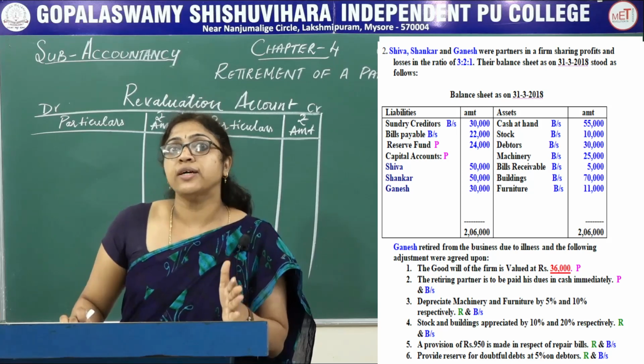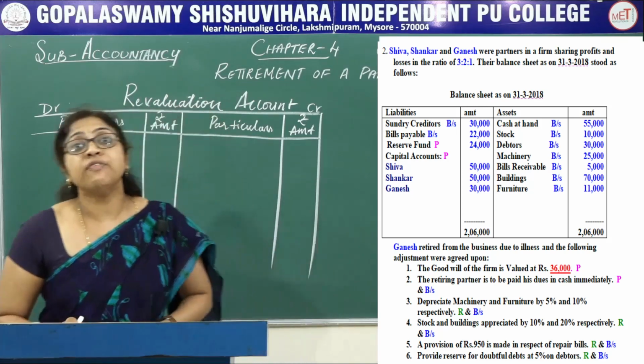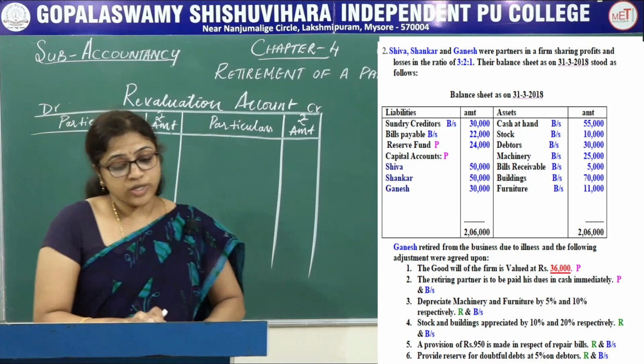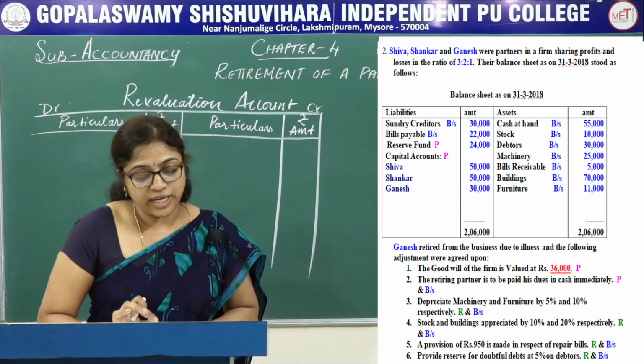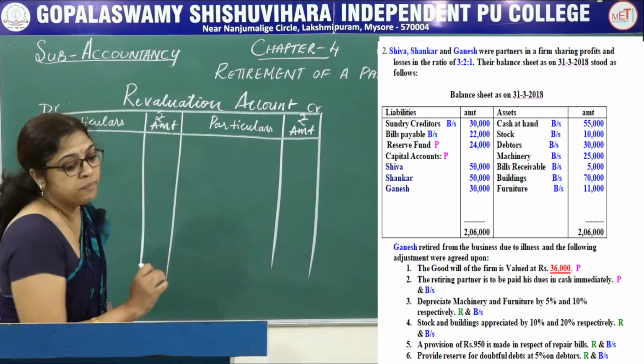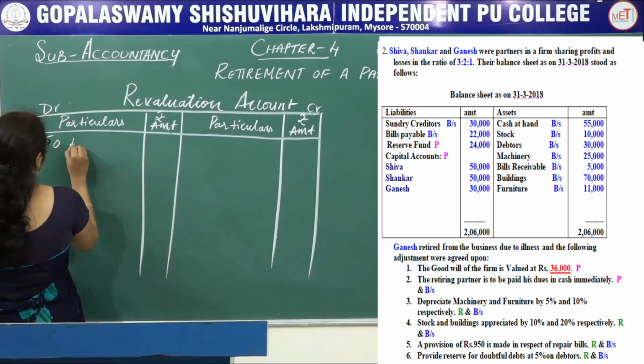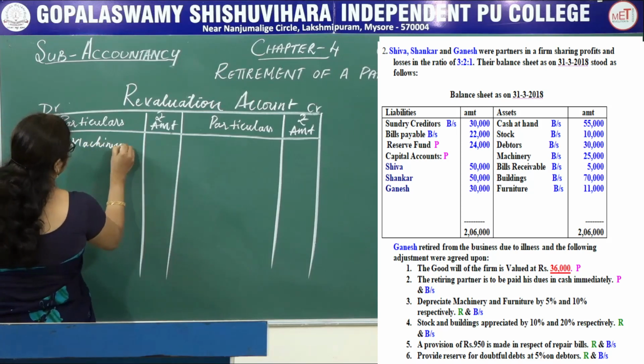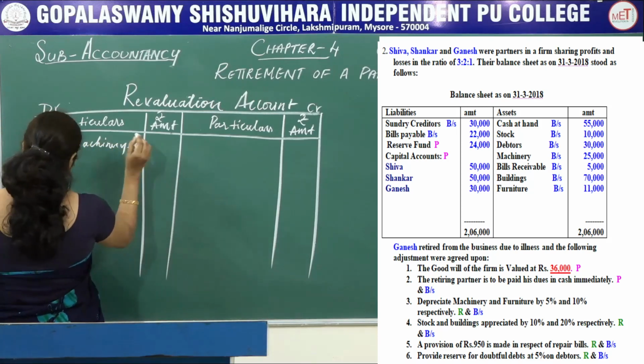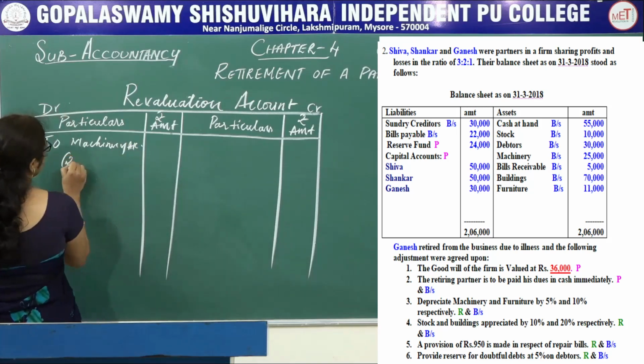You are recording on the debit side of the revaluation account. So what is the value of the machinery given in the balance sheet? To machinery account. What is the value given in the balance sheet?